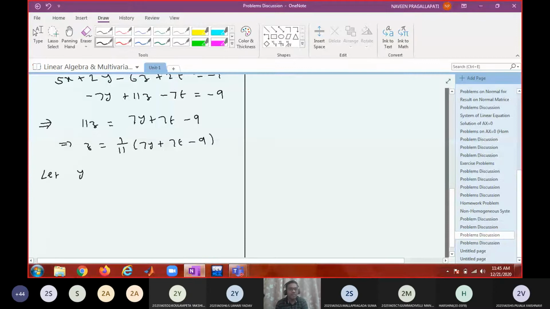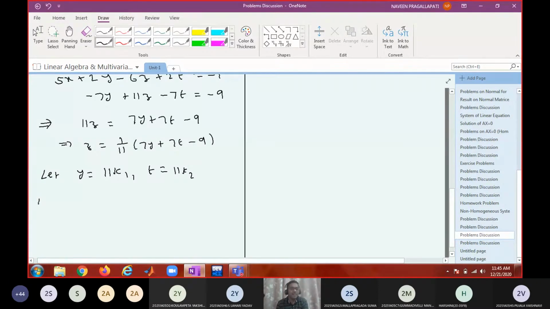So what do you want me to take? Y equal to what? K1 or anything else? If I take K1, you will get fractions. You will get a fraction in z. To avoid fractions, instead of K1, what can I choose? If I choose y equals 11 K1 and t equals 11 K2, then you don't get fractions, right?